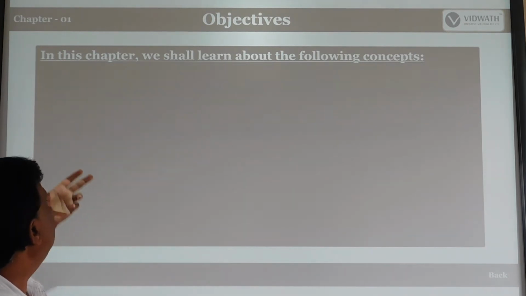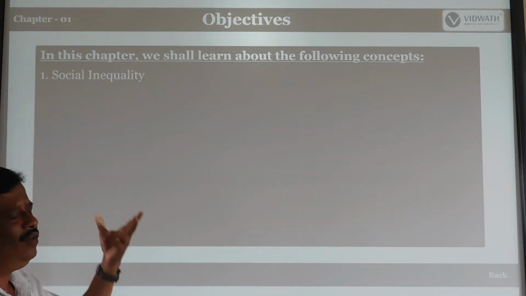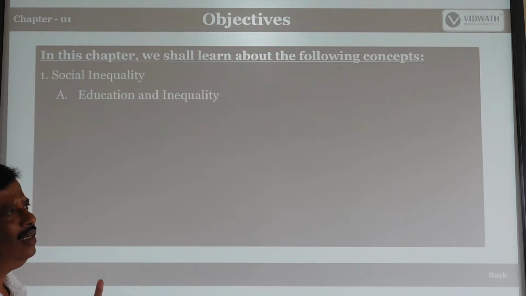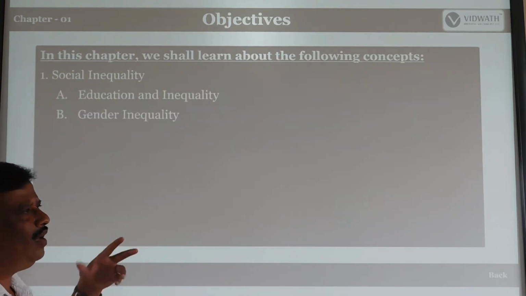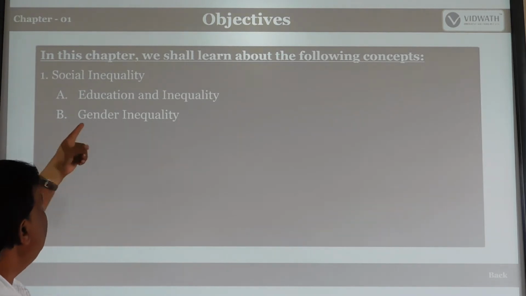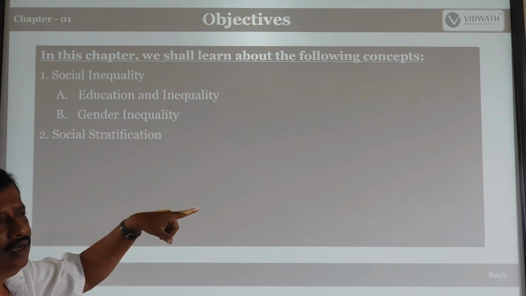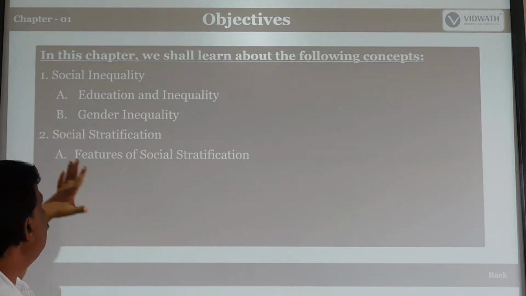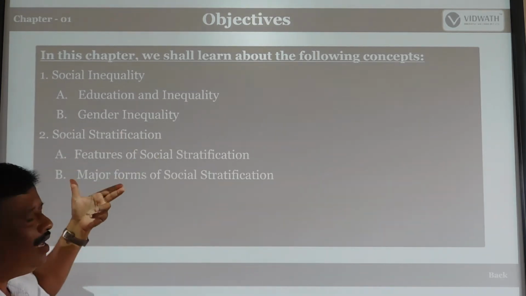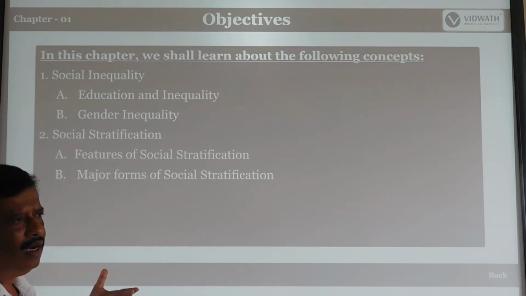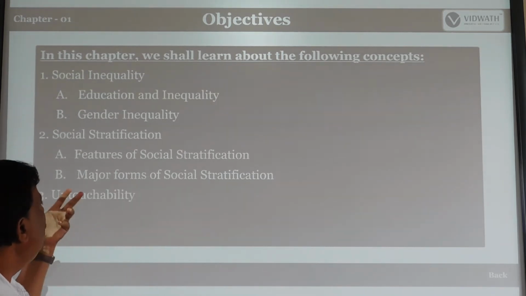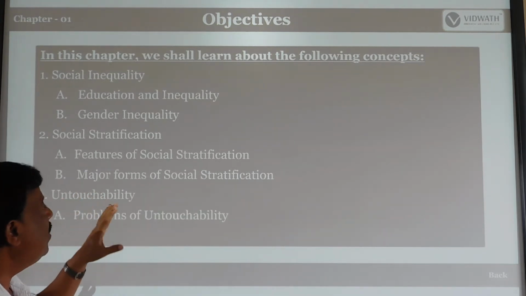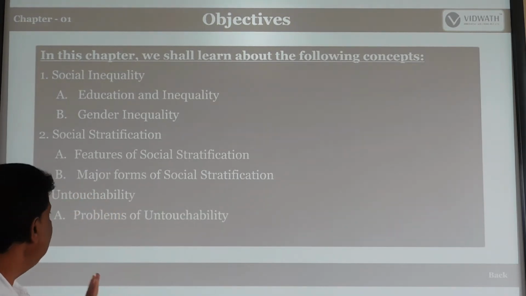What are the objectives of this lesson? See, the first one is social inequality. What is social inequality? On what basis can we divide people as unequal socially, how are they unequal educationally, and how are they unequal generally? Second, social stratification: what is social stratification, what are the features of social stratification, and what are the major forms of social stratification?